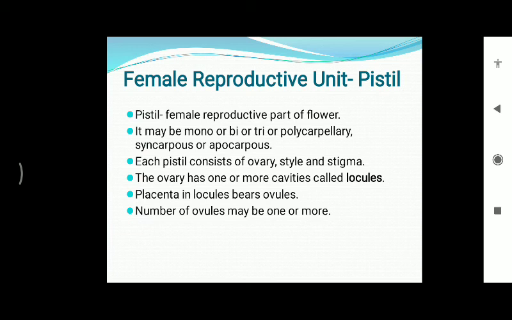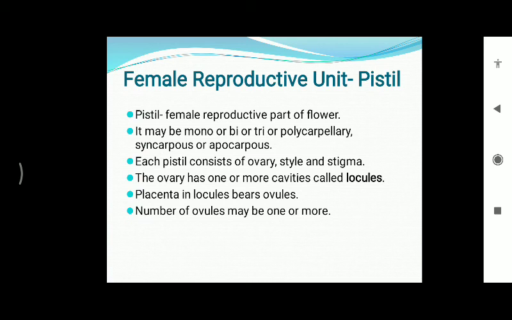Now I have selected the second important part of the flower, the female reproductive unit, that is known as the pistil. Collectively it is called the gynoecium. In this segment, we need to study the development that leads to the formation of female gametes, meaning the embryo sac formation, which is followed by these steps.